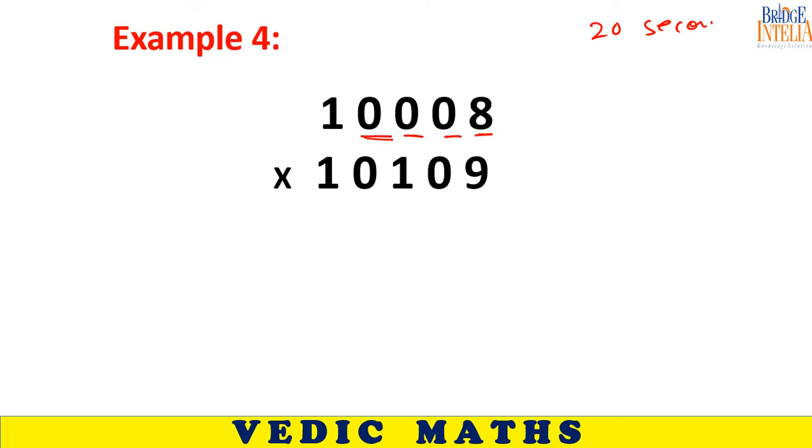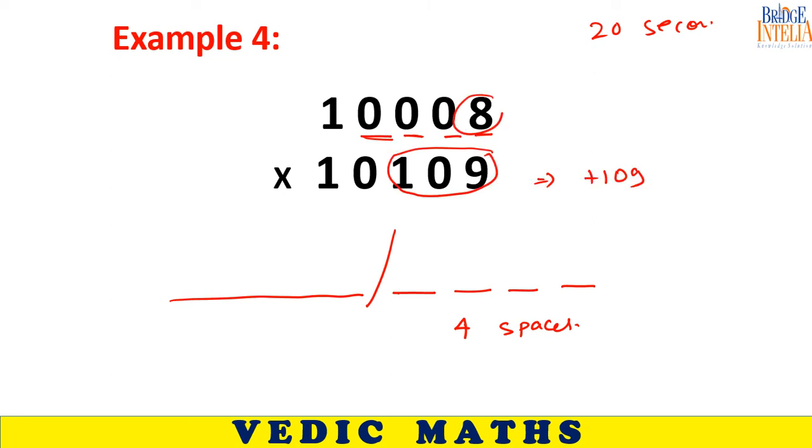Please understand the base. Base has 4 digits: 1, 2, 3, 4. So 4 blank spaces, and here too I simply don't care. Deviation is 109. Here deviation is 8. Sir, the answer is 1011 72 or 101170872. Yes.